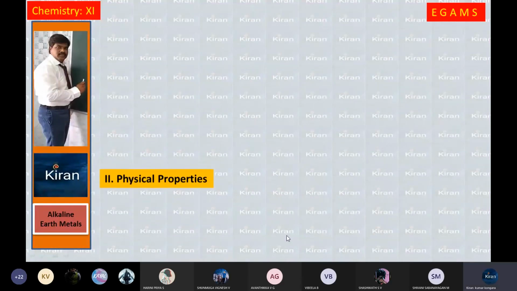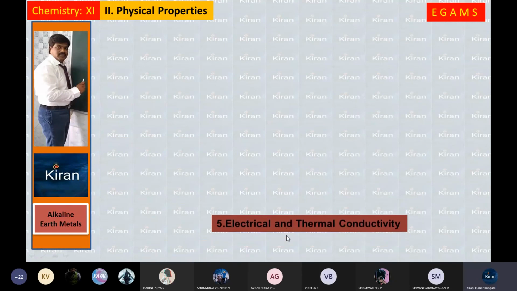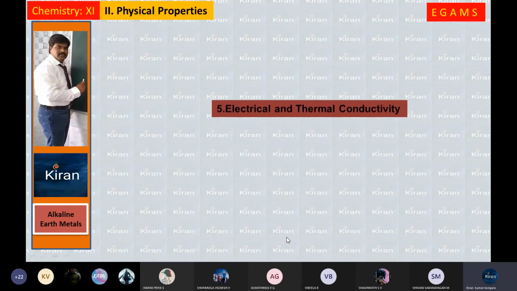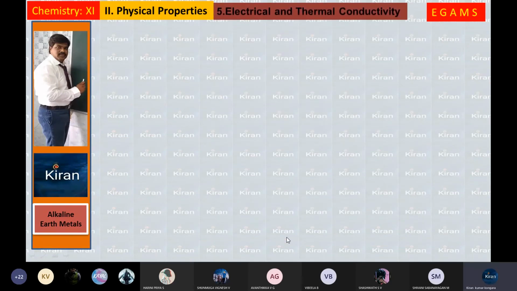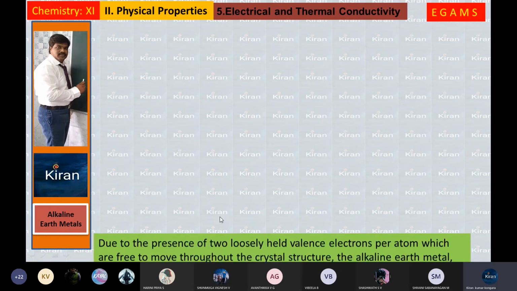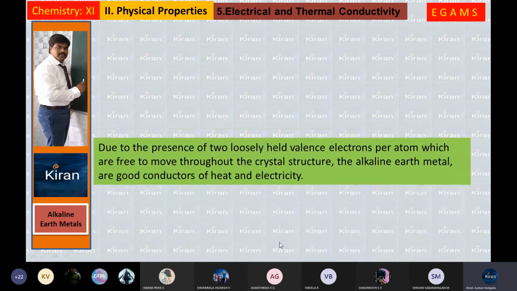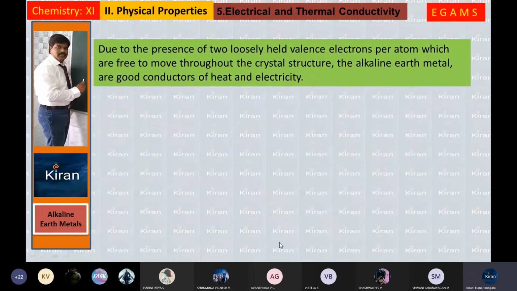Now we are going to discuss chemical properties. Some more physical properties are there: thermal conductivity and electrical conductivity. In the aqueous state, it is available in the ionic form.